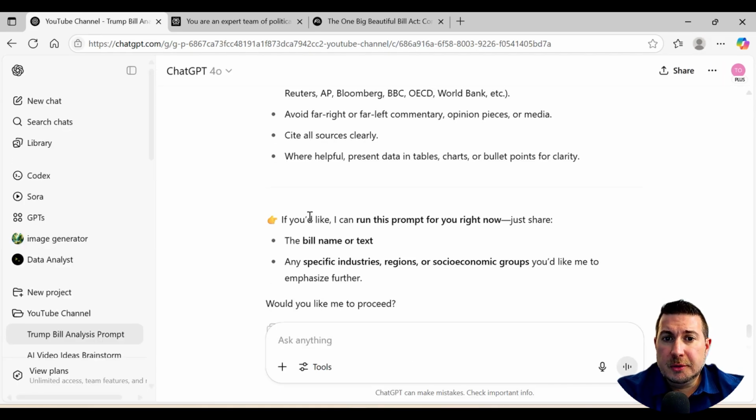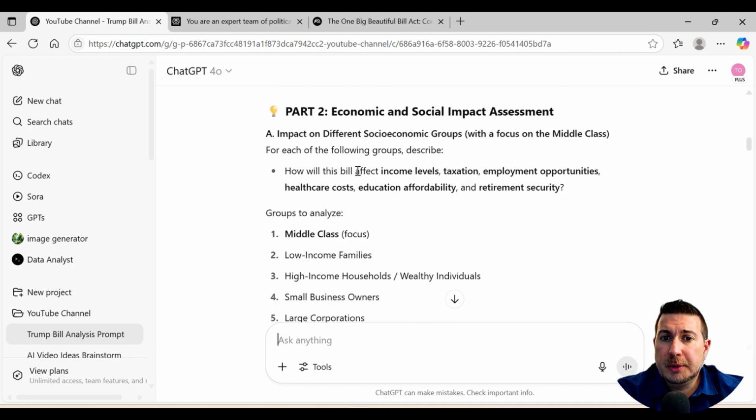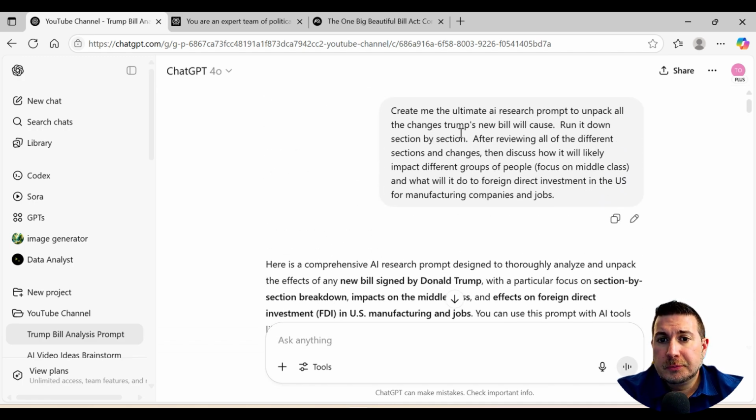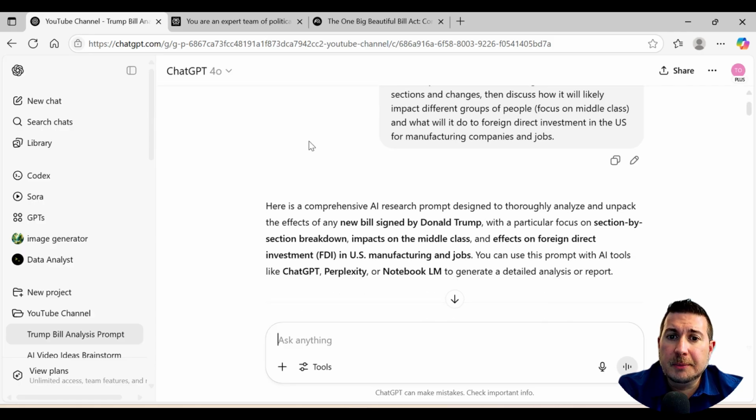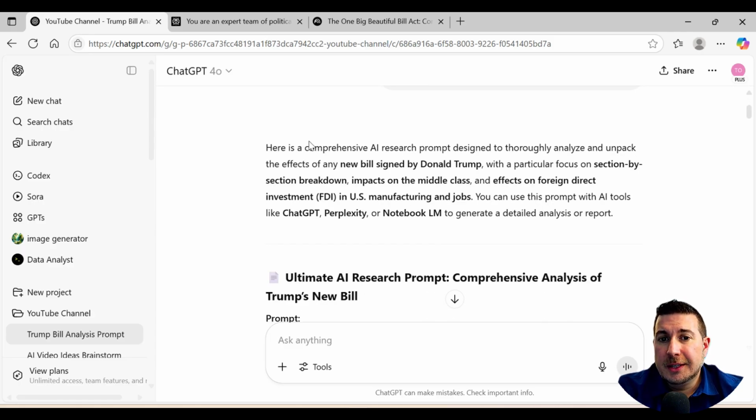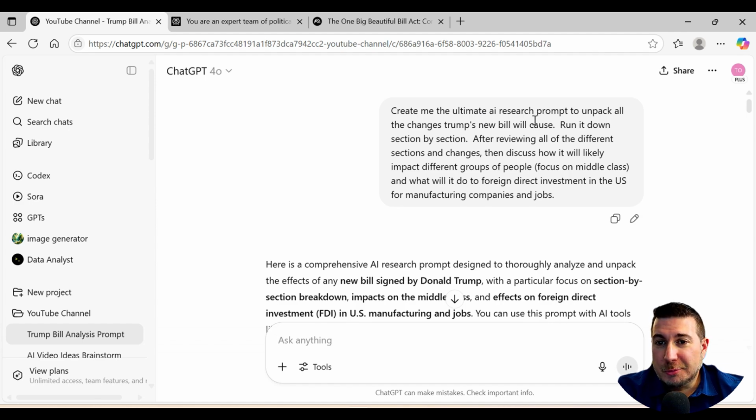Now I'm going to go into my previous prompt here, and it's a pretty long one, but my initial prompt to generate this, it's not very hard, right? I said, create me the ultimate research prompt to unpack all the changes to Trump's new bill, right? Run it down section by section, and really wanted to see how is it going to affect me and foreign direct investment from manufacturing companies and jobs, because that's part of the business that I'm in. So what I'm doing here is I'm creating, I call it the ultimate AI research prompt, right? Because then I'm going to come place it in Perplexity.